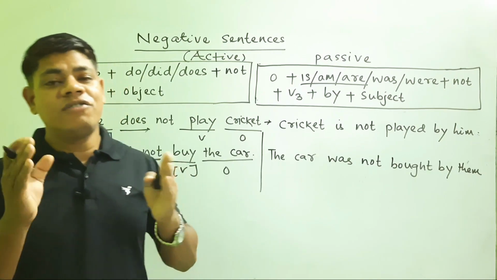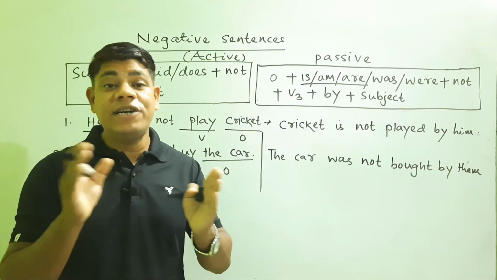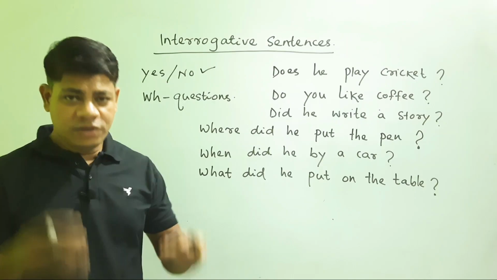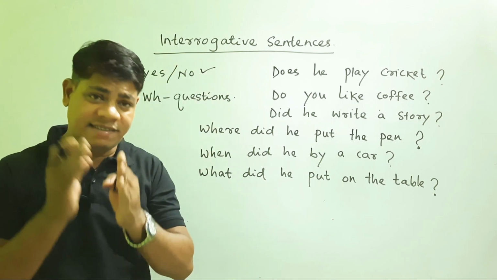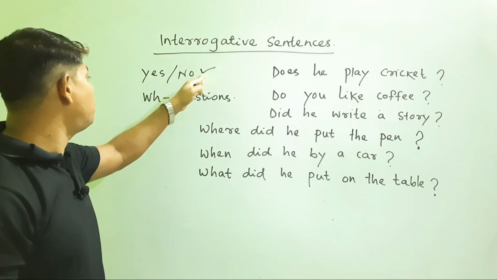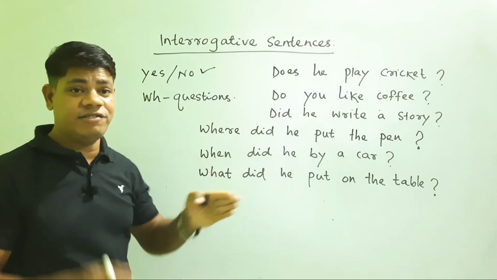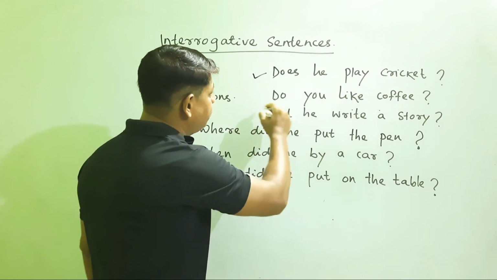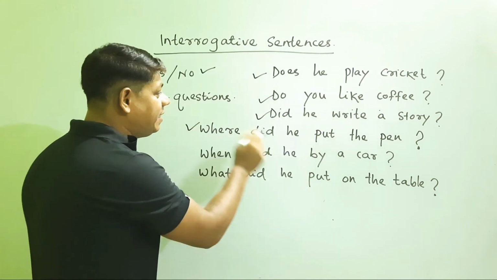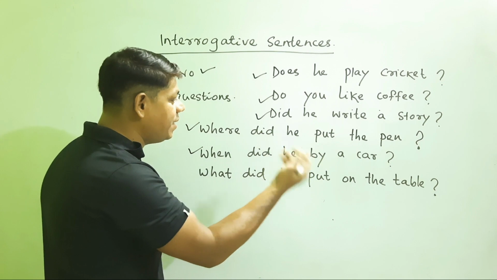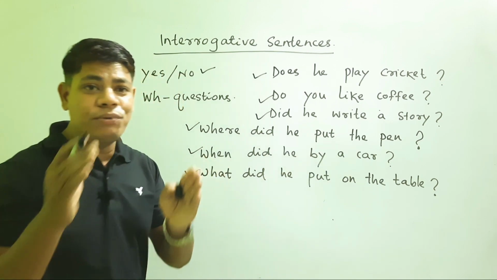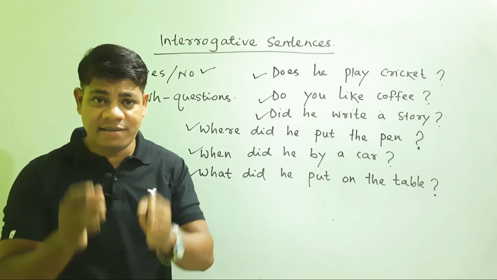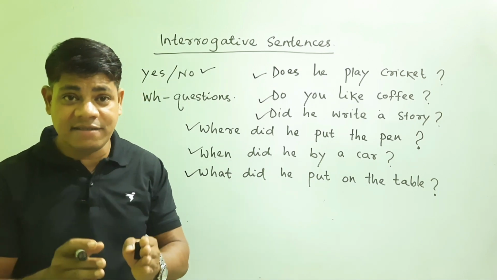So let us move on to some more examples of interrogative sentences, and how these interrogative sentences are passivized. So friends, interrogative sentences, in the sense, will be yes or no questions or WH questions. So I have got some examples here. Does he play cricket? Do you like coffee? Where did he put the pen? When did he buy a car? What did he put on the table? So these are the interrogative sentences. Let us have a look at how these sentences are converted into passive sentences.